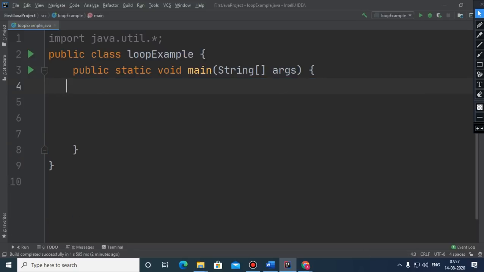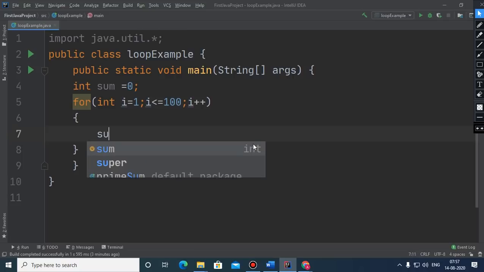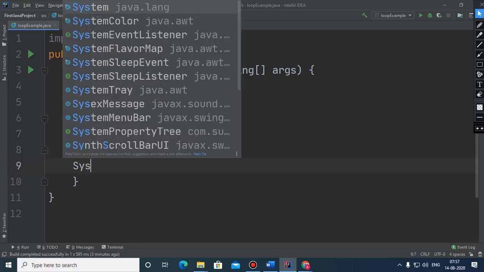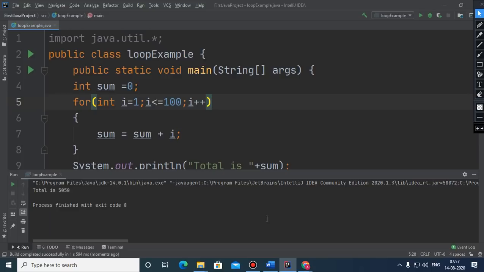Children, suppose we want to calculate the sum of all the values from 1 to 100. In that case, we need to just declare a variable sum, and then start a loop that will go from 1 to 100, and here we need to write sum plus I within the body of the loop, and after that we need to print the sum, which is the total. So let's execute this part, which gives 5050 on the screen. So this is how the sum is coming.